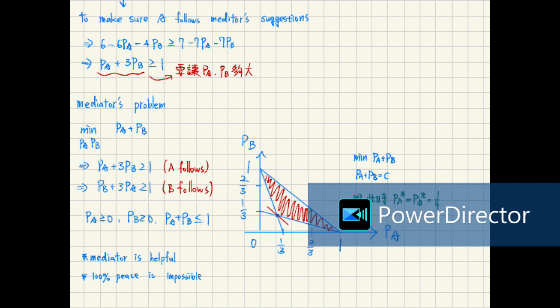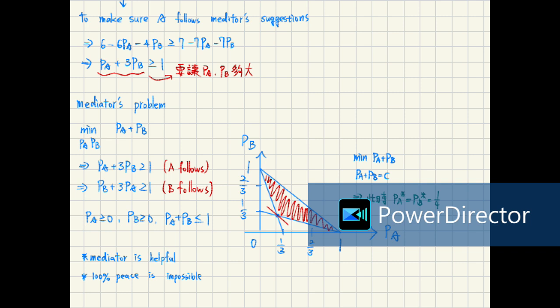Now the mediator's problem: if he wants A to follow his suggestions, PA plus 3PB should be greater than 1, and so does B. That is PB plus 3PA should be greater than 1 also.